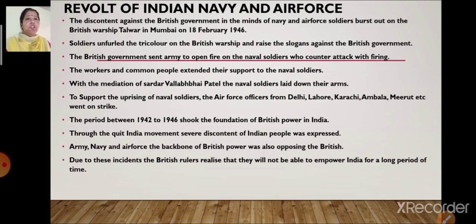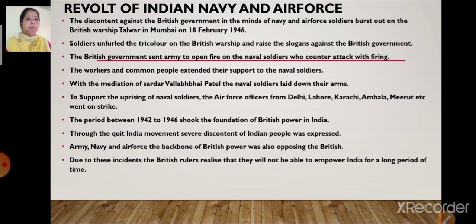Later, Sardar Vallabhbhai Patel mediated and stopped this opposition of the naval soldiers. With his mediation, the naval soldiers laid down their arms and stopped what they were doing.